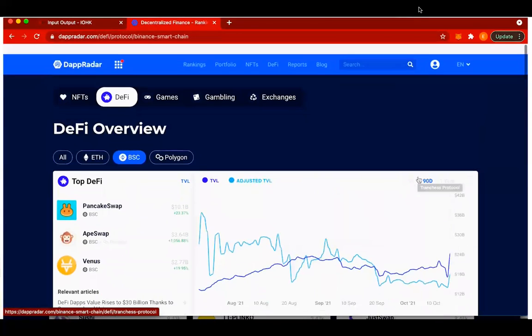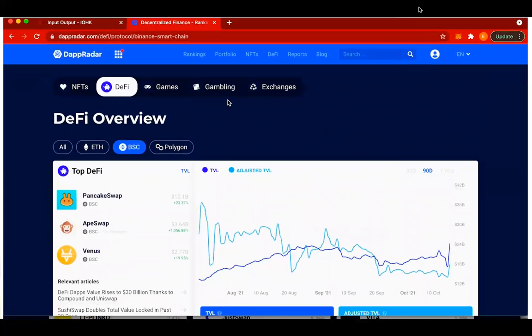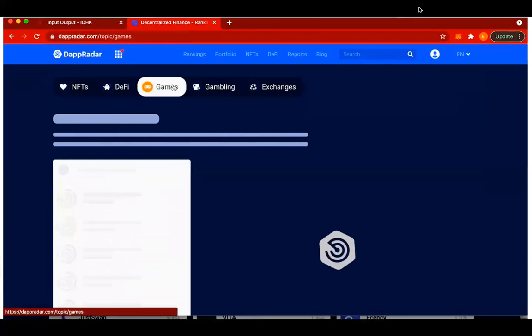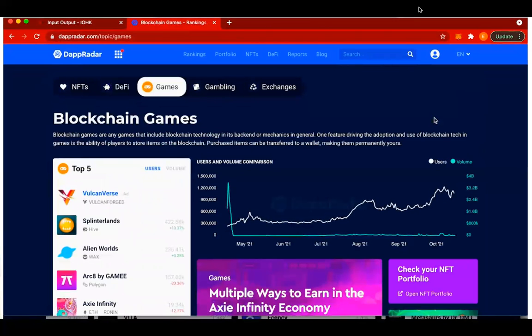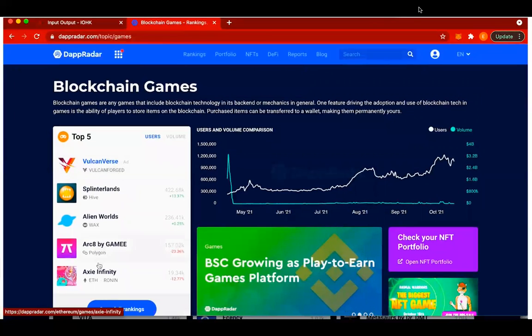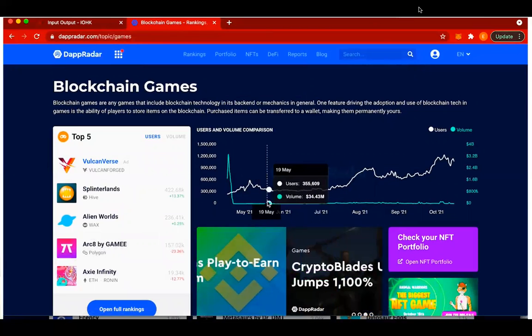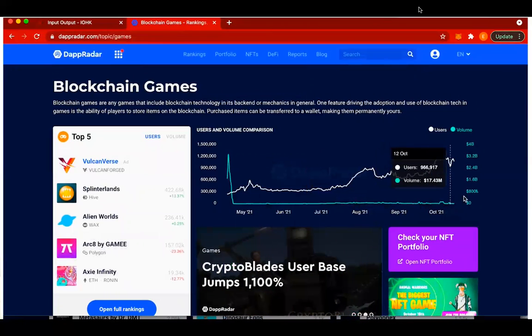Now, I can also say I'm looking at games. So if I want games here, I click on games, and I see the top 5 listed here. I can also see the volume and the number of users in these decentralized gaming applications.